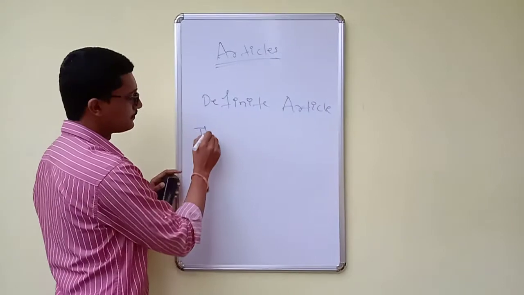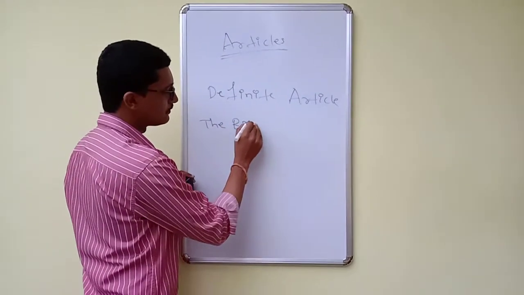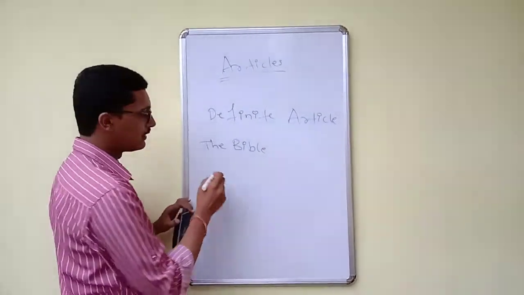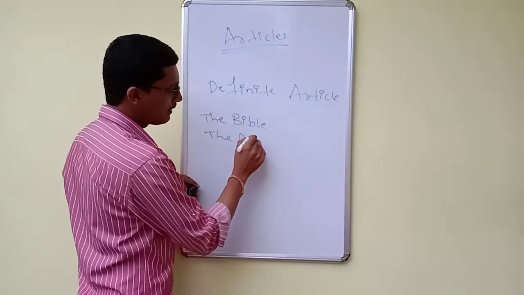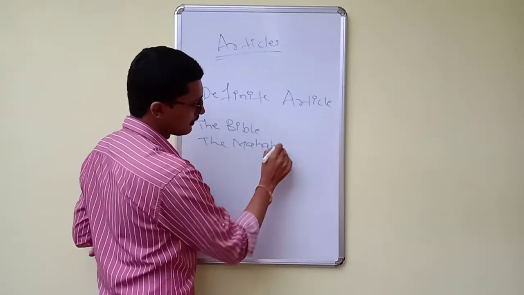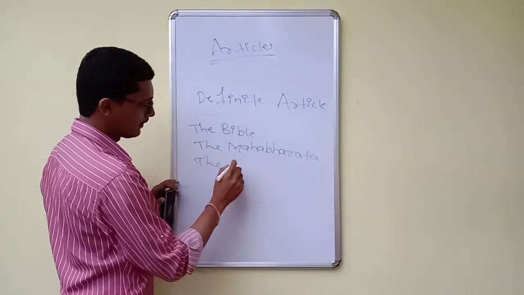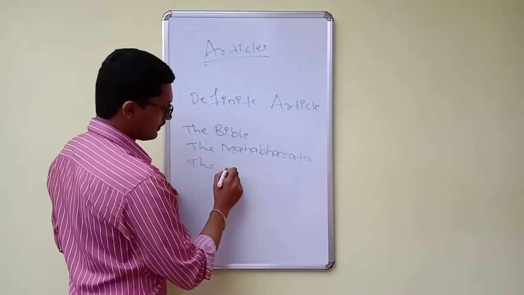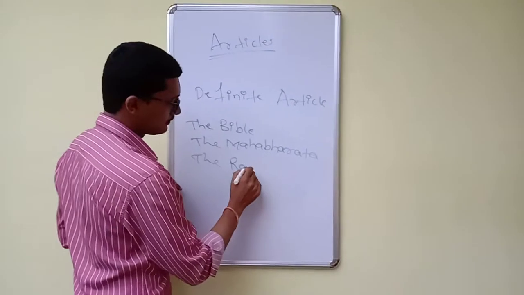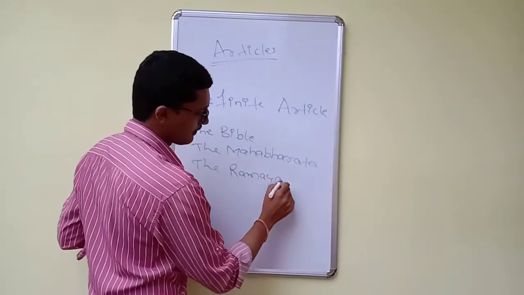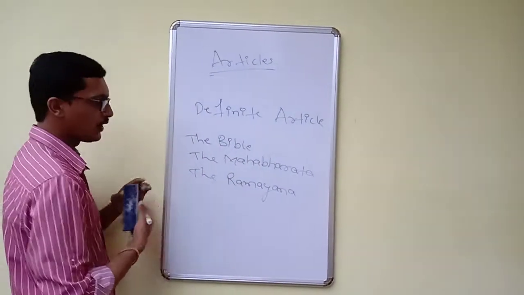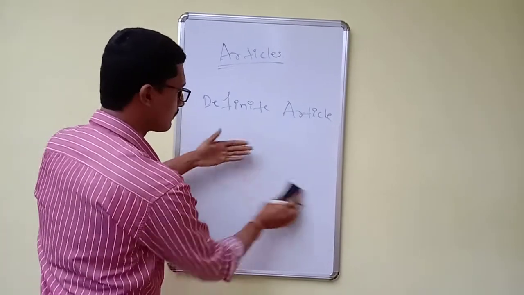For example, the Bible, the Mahabharata, as well as the Ramayana, like that. So we have to use the definite article the in front of these things.